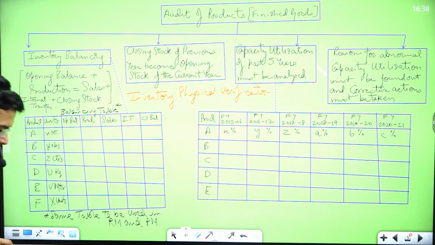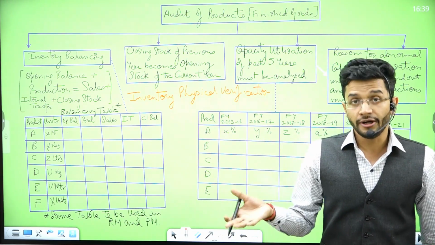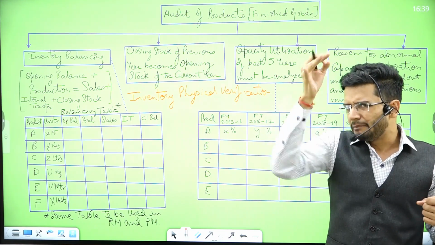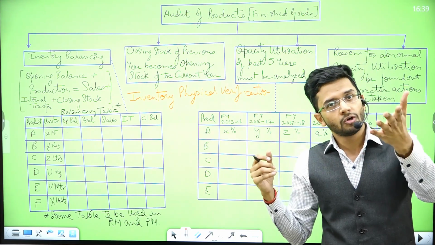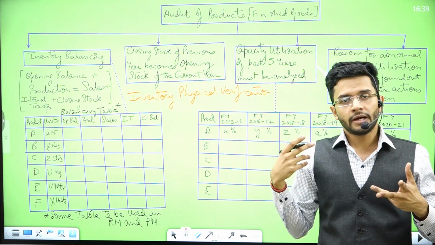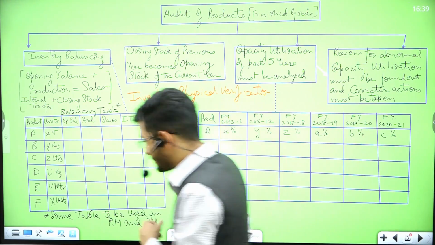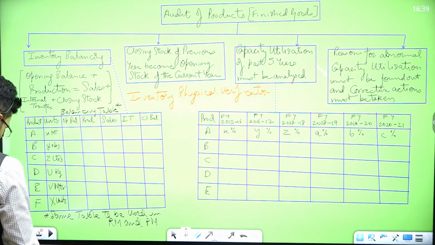These 4 primary steps are the basic level steps which will be there in every inventory audit. In every inventory audit program, you will at least, bare minimum, write these 4 steps. Beyond that it's your will. You can take many other steps like control testing. What do you mean by control testing? I'll give an example of control testing to all of you. This is what you might do in certain cases.